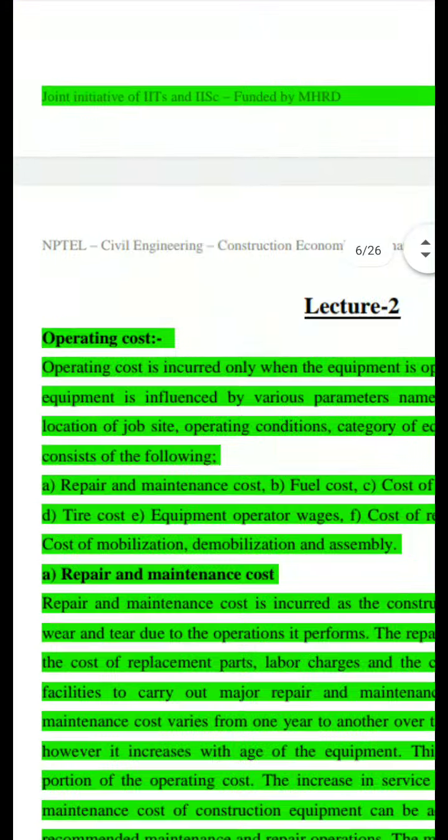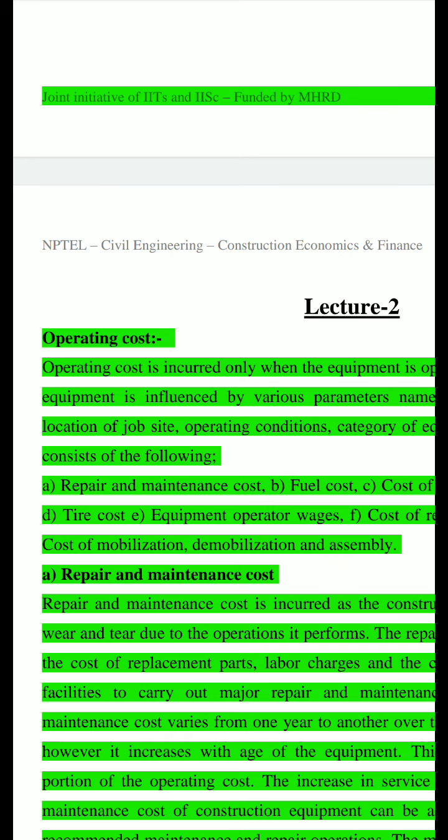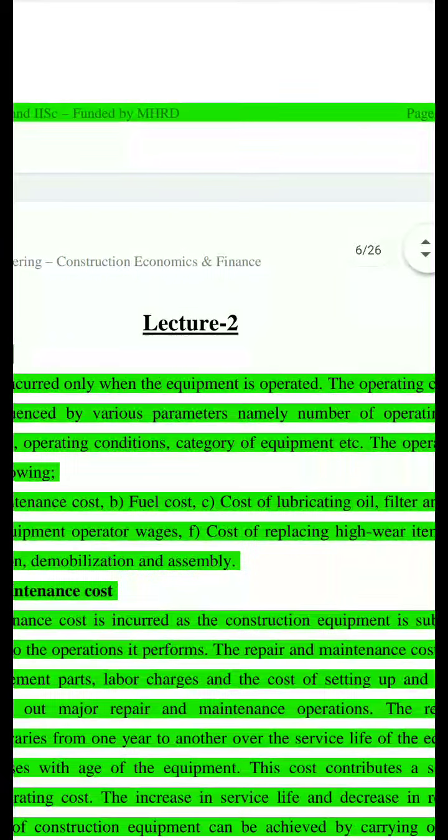Now let us see the operating cost. Operating cost is incurred only when the equipment is operated, when it is in use.